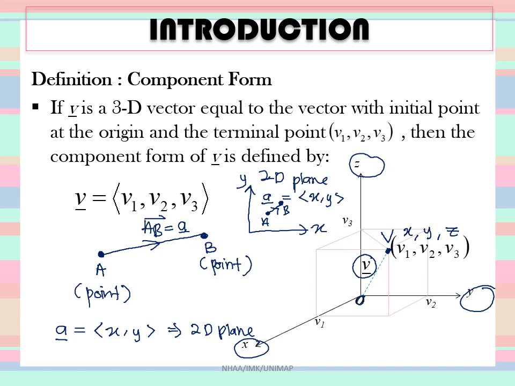If it is 2D, then it will have 2 components. If your vector is 3D, then it will have 3 components. Understand?